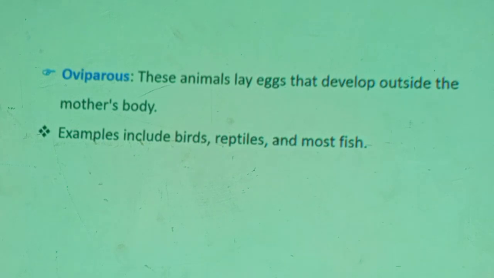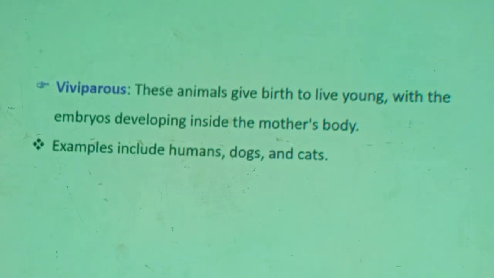Oviparous, they lay eggs outside, the egg undergoes development outside the body of the female. Viviparous, these animals give birth. Just think of yourself, humanity, and you will give birth to live young, and the baby grows being totally parasitic on the mother's circulatory system for nutrition.